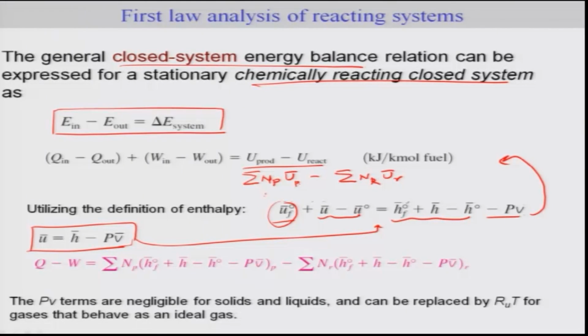This can be written here, and this itself can be written using the sign convention simply as Q minus W. Thus the chemically reactive closed system energy balance can be written in this form: Q minus W is equal to the total enthalpy of the products minus the total enthalpy of the reactants. In this PV term, note that we can neglect it for solids and liquids, and it can be replaced by R_u T for gases that behave as an ideal gas.